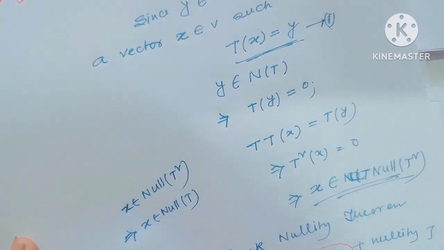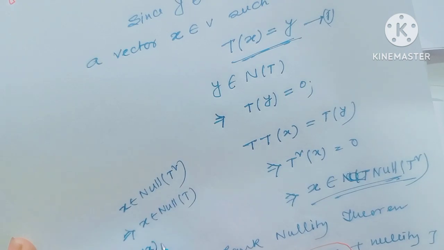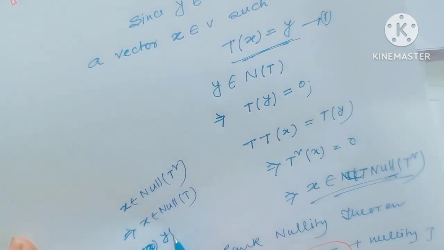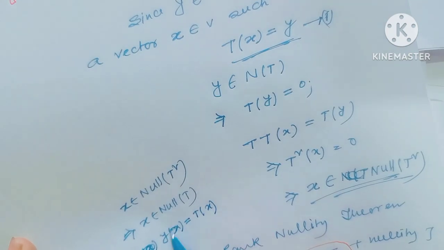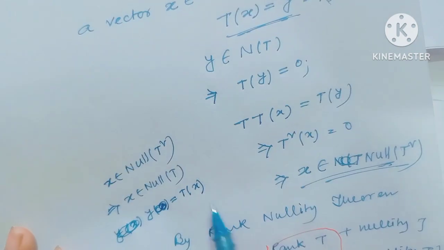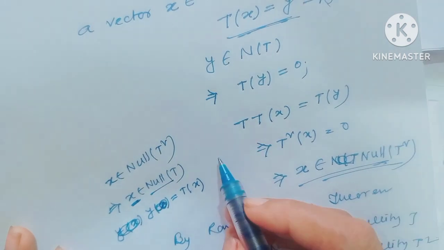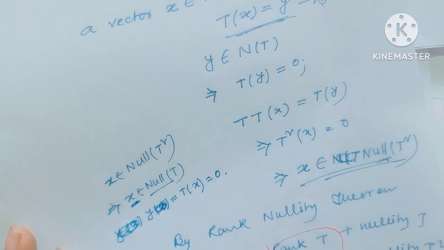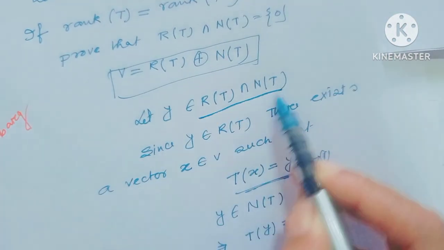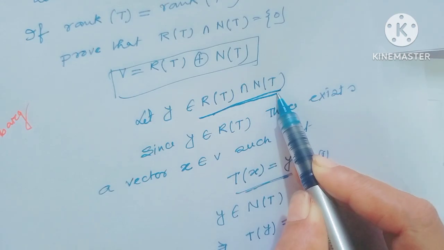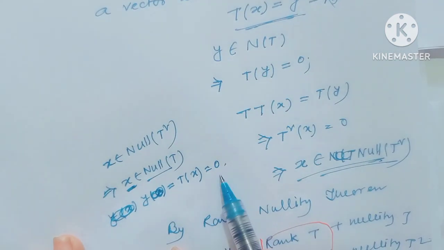Therefore, y equals Tx, and since x belongs to null space of T, this value is equal to 0. So I have got y equals Tx equals 0.